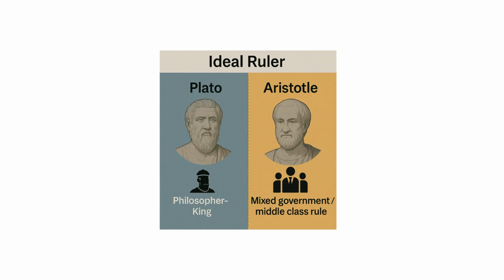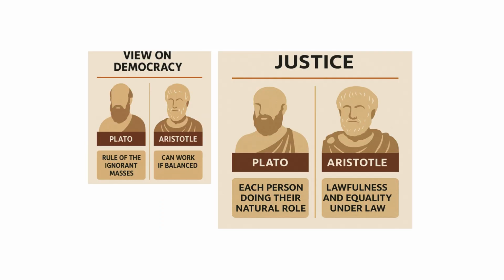And then when we talk about their view on democracy, of course, Plato had a very negative notion towards democracy, and he believed that democracy was basically amateurish meddlesomeness, the rule of ignorant masses. Why did he say this? Because he had seen how Socrates died and the entire political turmoil that happened at that time. Whereas Aristotle had a moderate criticism of it. He says that if it is balanced, if there are some terms and conditions which are worked upon, democracy can be a better form of governance.